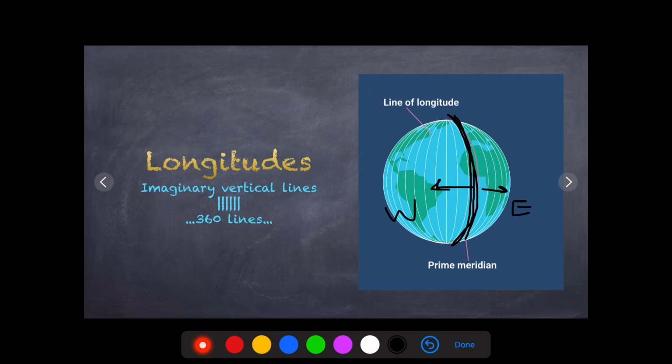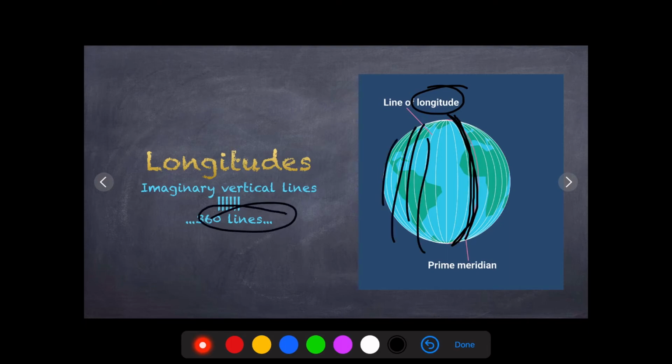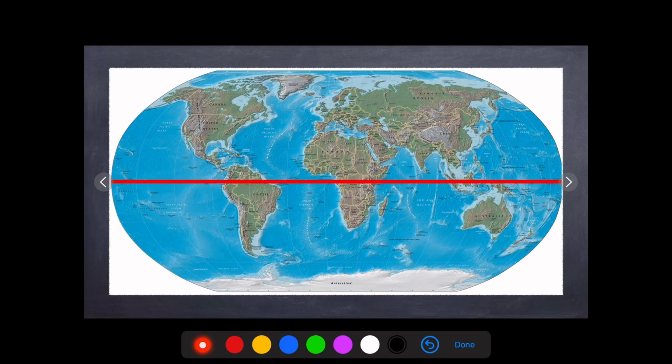Just to clear the basics, we just have to know that longitudes are vertical lines and latitudes are horizontal lines. There are a total of 360 longitudes, which are again imaginary lines. Now let us move ahead to clear another concept, which is of the equator. We all know it, but we'll just go through it. The equator is an imaginary horizontal line.